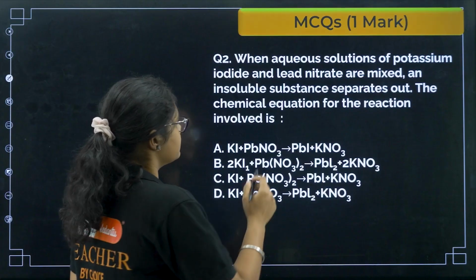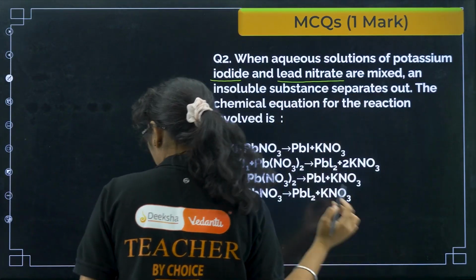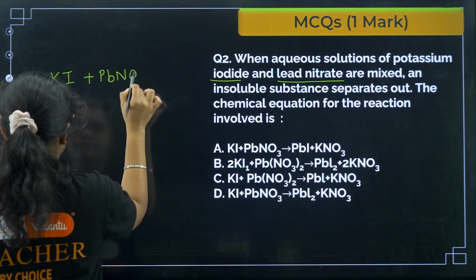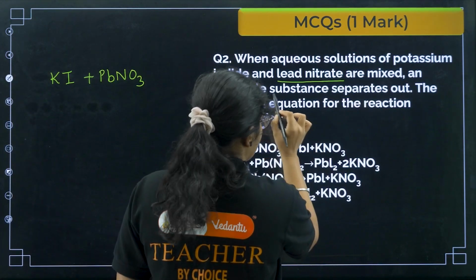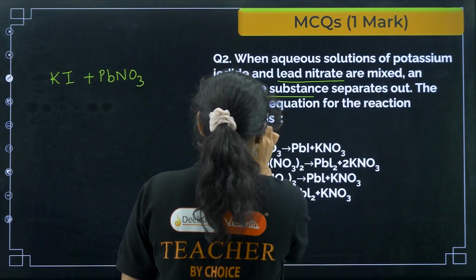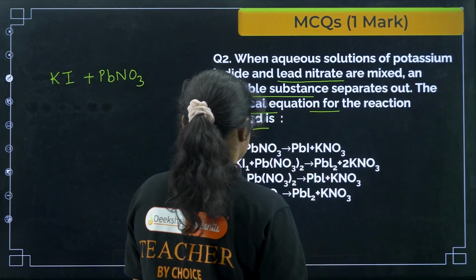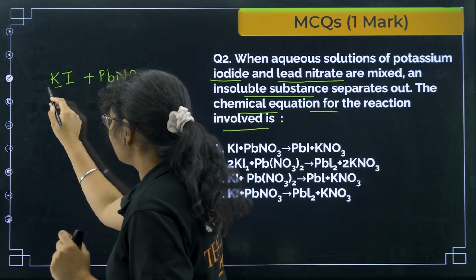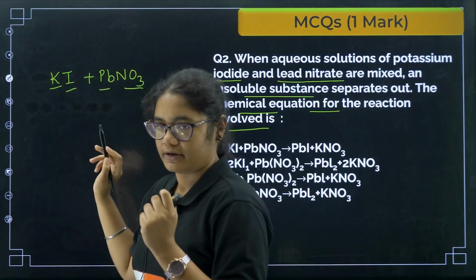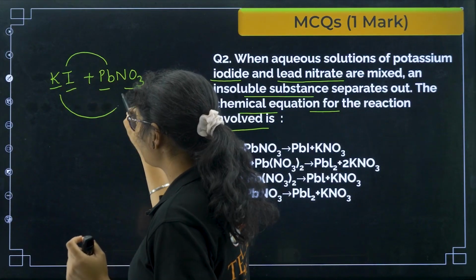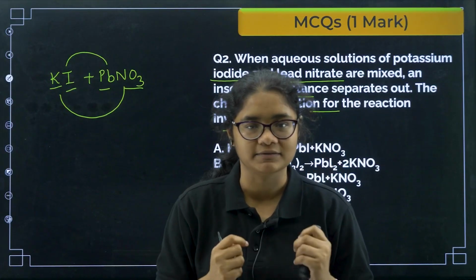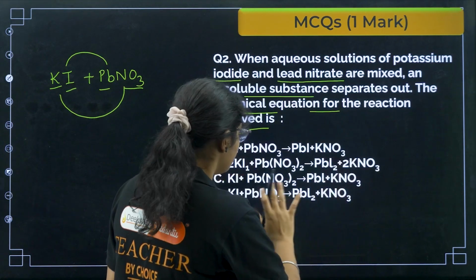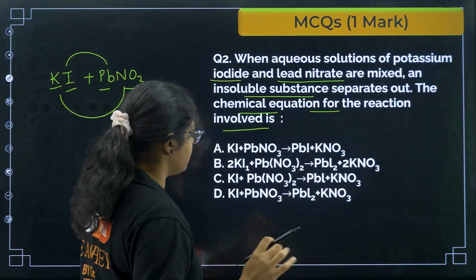Next, when aqueous solutions of potassium iodide and lead nitrate are mixed, an insoluble substance separates out. The chemical equation for the reaction involved is. You can see 2 different types of ions are present: potassium, iodine, lead, and nitrate. What happens here is these 2 will form a bond and these 2 will form a bond. That is a double displacement reaction. So KNO3 will be the product. The reactants are the same, we only need to balance it and write it down.